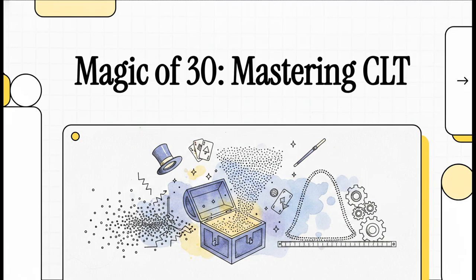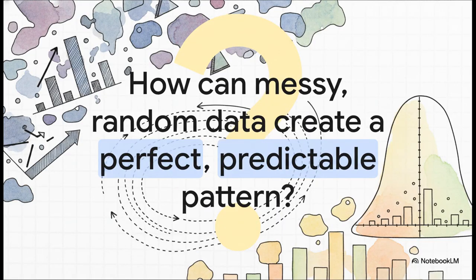Hey everyone, and welcome. Get ready because today we are pulling back the curtain on one of the coolest concepts in all of statistics. Seriously, it's like a statistical magic trick that finds perfect, predictable order where you'd swear there was only chaos. So, let me ask you this. How is it possible that you can start with data that is just all over the place, totally lopsided, completely random, and somehow out of all that mess, create a beautiful, perfect, and predictable pattern? Well, that's the big puzzle we're going to solve together today.